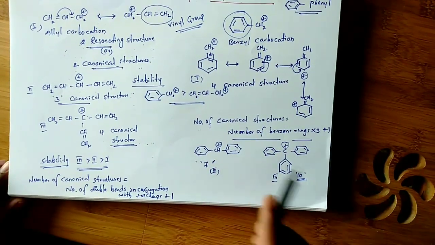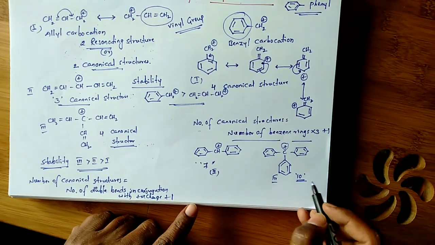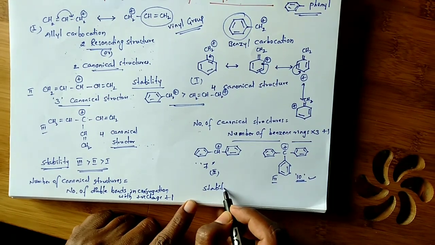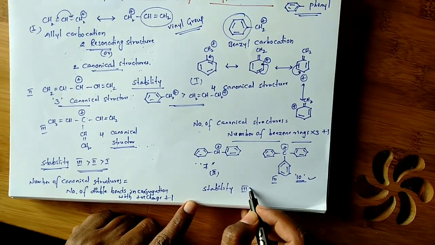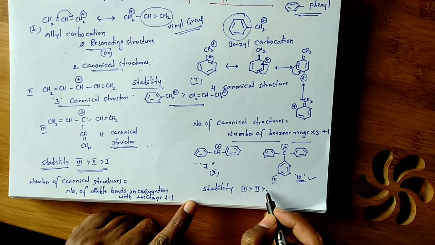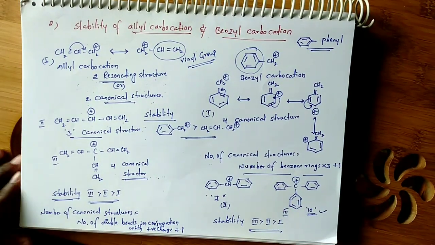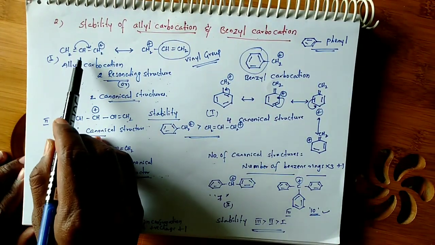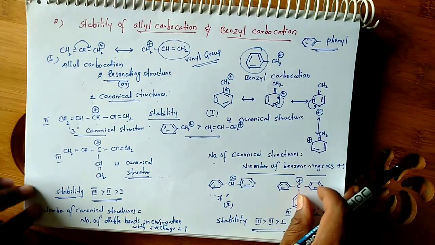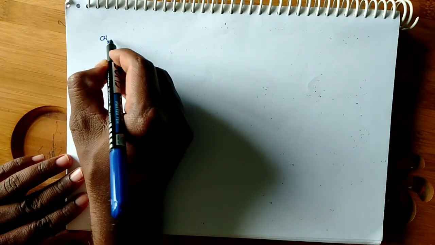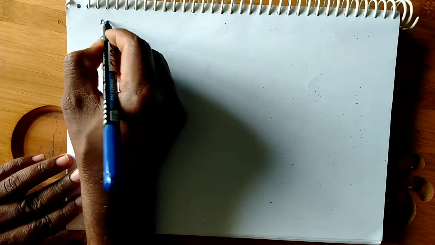Okay, so what is the stability order of these 3? The more the number of canonical structures, the more is the stability. So the stability order here: the third species is more stable than the second species, which is more stable than the first one. Okay, this stability order is not only for carbocations, not only for allyl carbocation and benzyl carbocation, it is applicable to allyl carbanion and benzyl carbanion also. Okay, for allyl carbanion, the same stability order you can write.